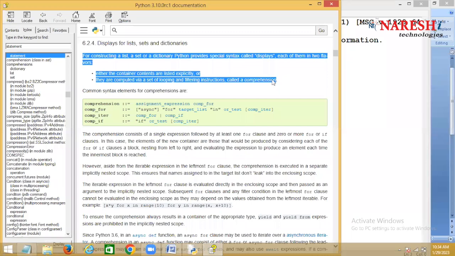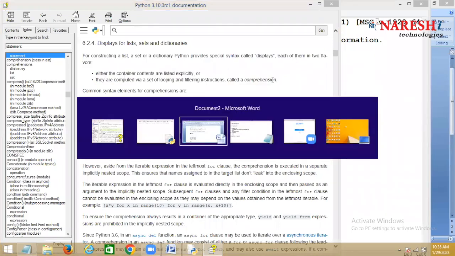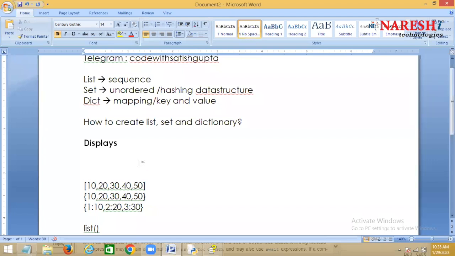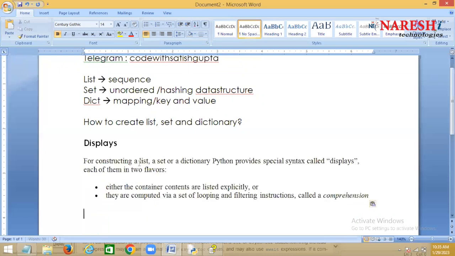Comprehensions are one of the powerful tools of Python, which makes certain things easy. So first one is either the container contents are listed explicitly.